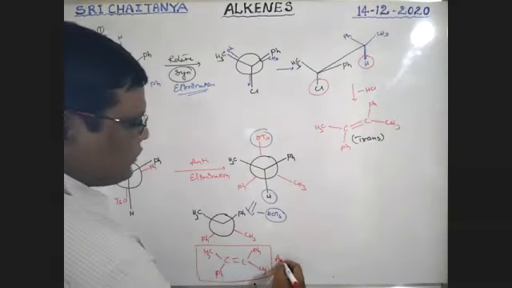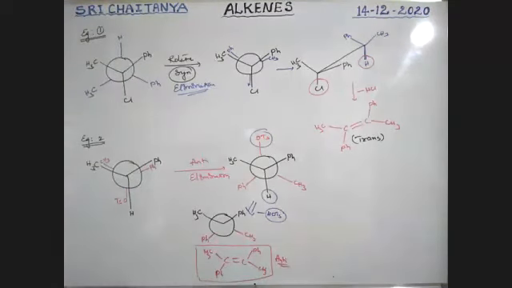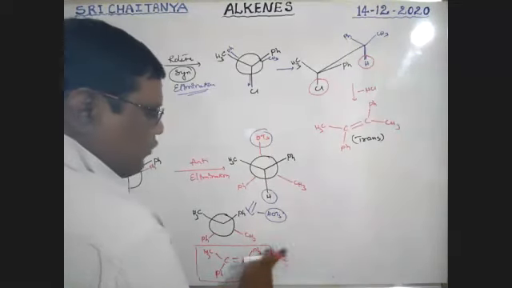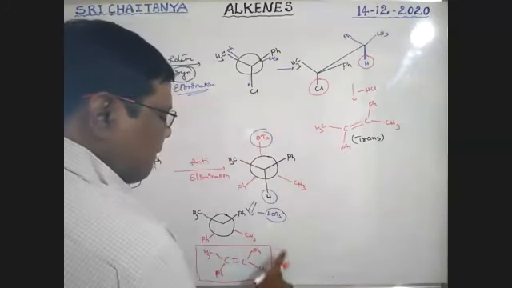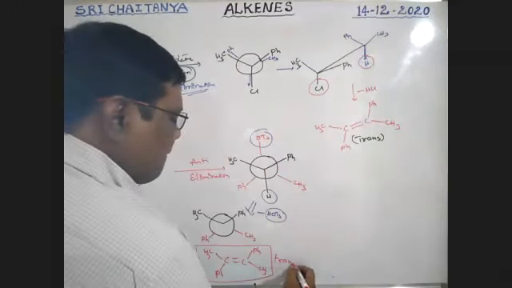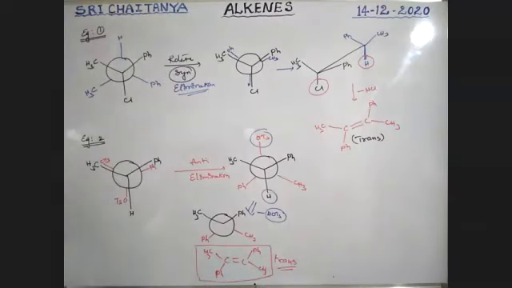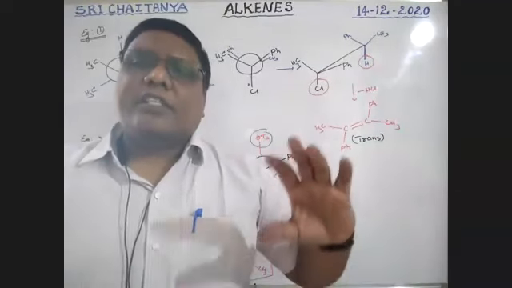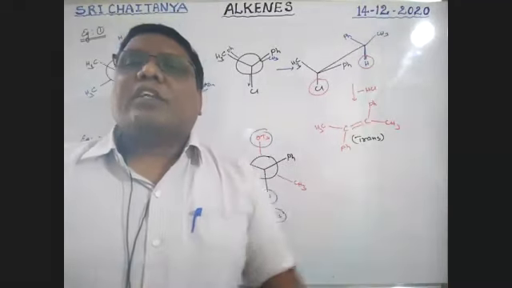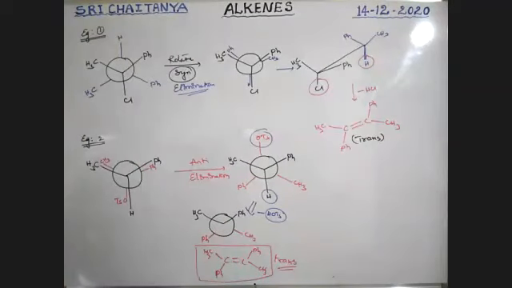Here the product is trans, not anti; it is trans. That means it is not always trans, not always cis. It depends on the compound given to you. So what do you want, syn elimination or anti-elimination? Based on that, it is the way to explain, boys. Is there any doubt up to now?